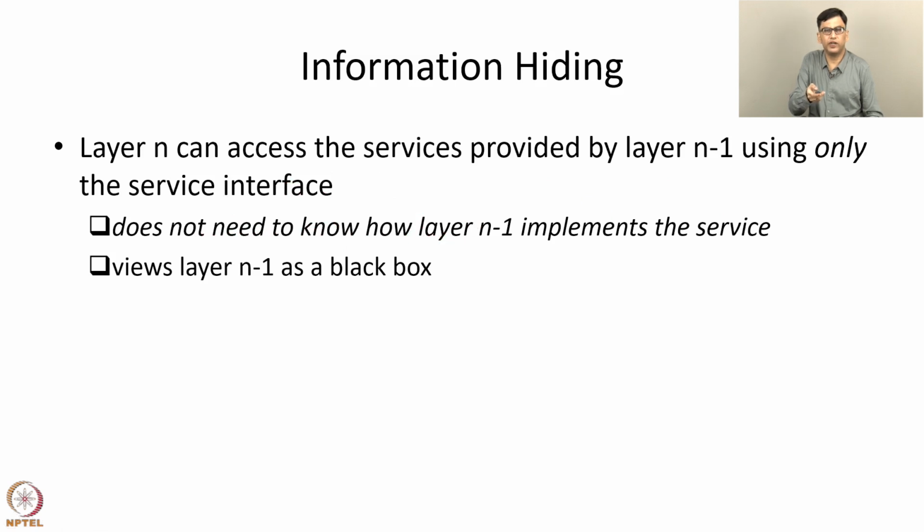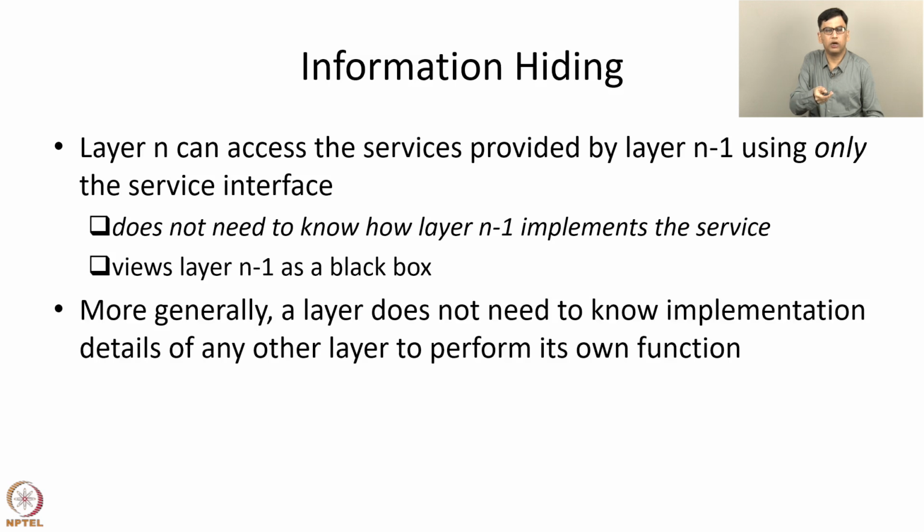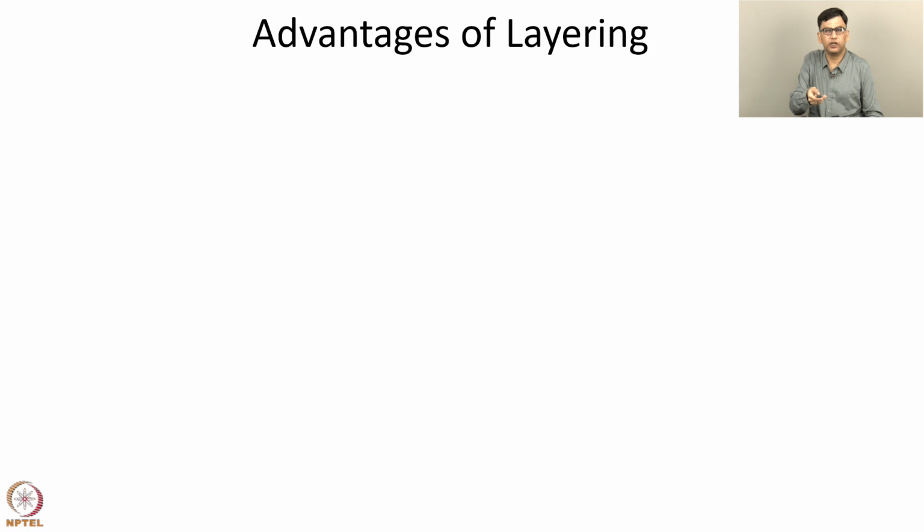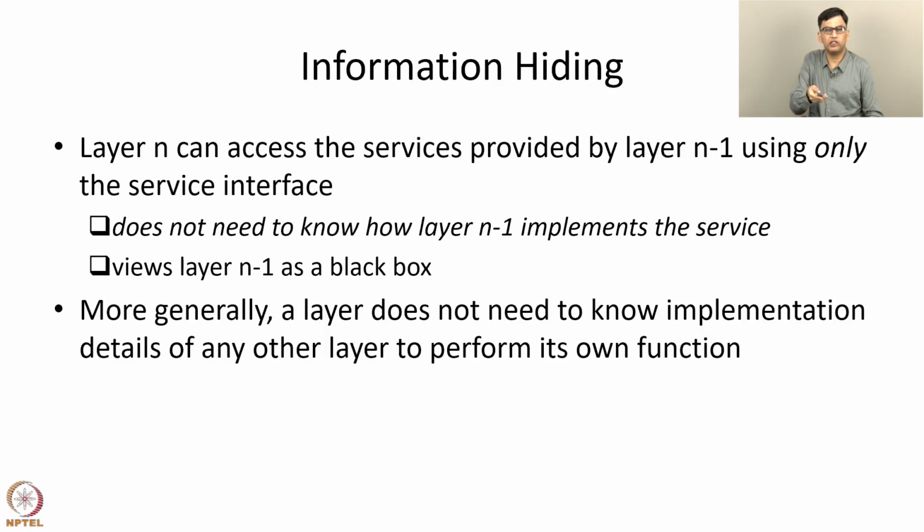So the service interface between two layers is typically an application programming interface or API, or it may be some system calls in an operating system and so on. More generally, a layer does not need to know the implementation details of any other layer to perform its own function. Because of this property of information hiding, different layers can be independently designed and maintained. While developing a layer n, a developer does not need to know about the details of the other layers. So that's the property of information hiding that simplifies network design and maintenance.